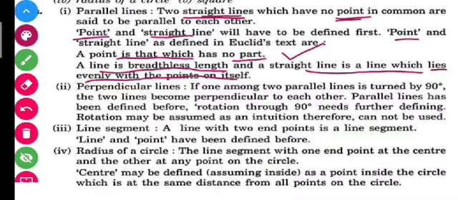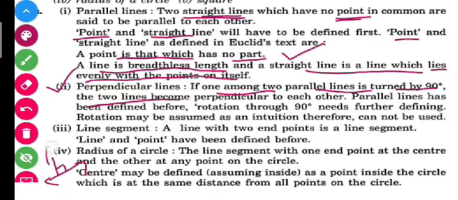Now let us move to our second point, that is perpendicular lines. If one among two parallel lines is turned by 90 degrees, let me draw a perpendicular line here. Somewhat it is like this. One line is at 90 degrees and the other is a straight line. When these two lines meet at a 90 degree angle, these two lines are known as perpendicular lines. If one among two parallel lines is turned by 90 degrees, the two lines become perpendicular to each other.